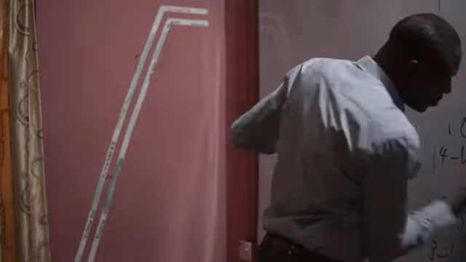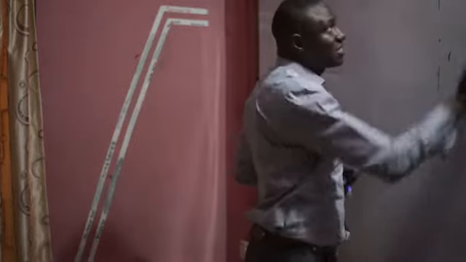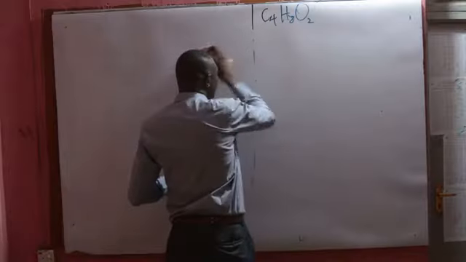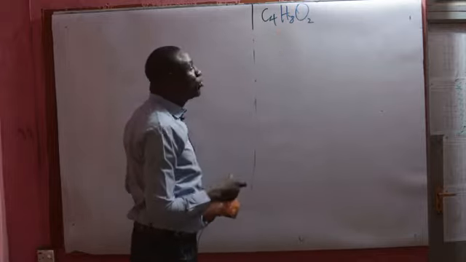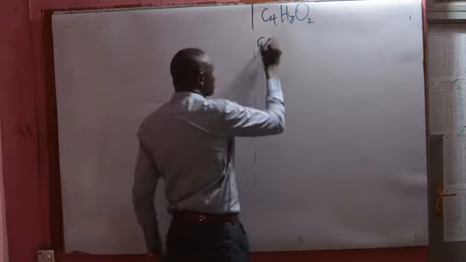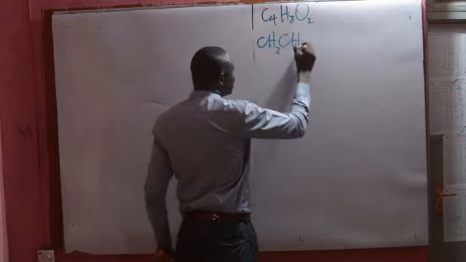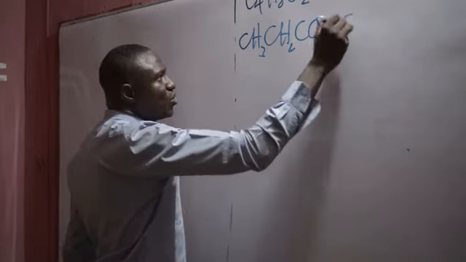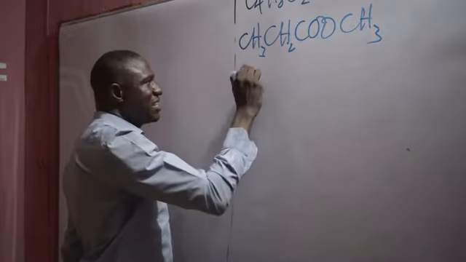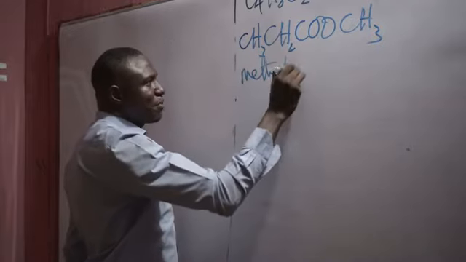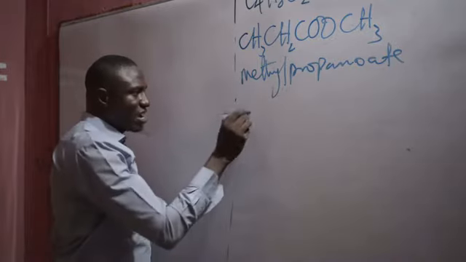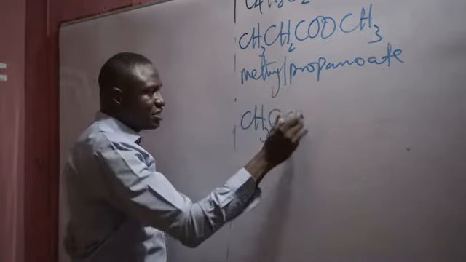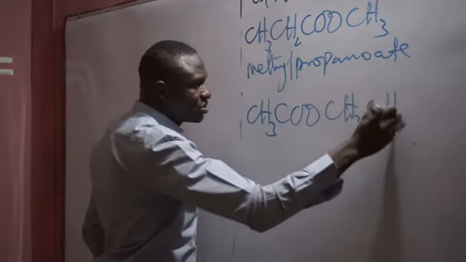Okay, I want us to look at the isomers of a compound whose molecular formula is written in this format, and I want to consider an alkanoate. The simplest, we have CH3CH2COOCH3. This is methyl propanoate. We can have something like this: CH3COOCH2CH3.